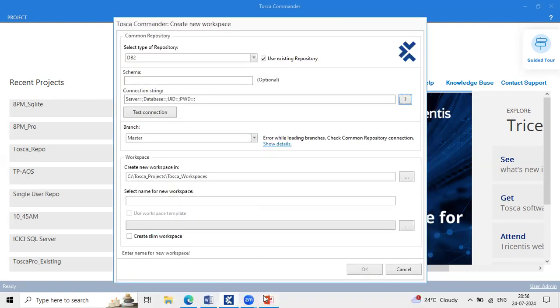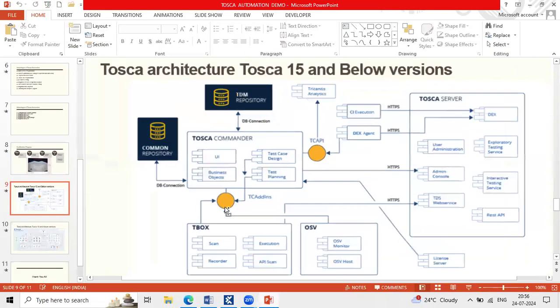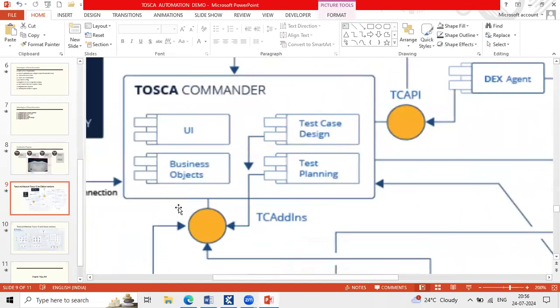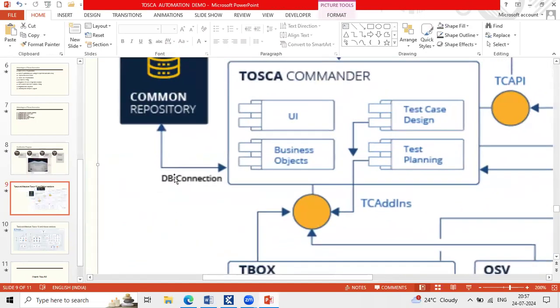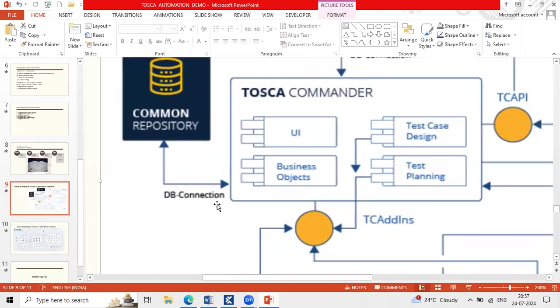At the architecture level, I will show you. In this architecture level, are you able to see the DB connection? Yes, sir. We require this DB connection information. That's it. You need not request for the database installation, no need to do all these activities. What database connection they used for the project creation, you can check with your test lead or test manager or client, or they'll share this connection string with you. Then you can create the credentials. That's it.